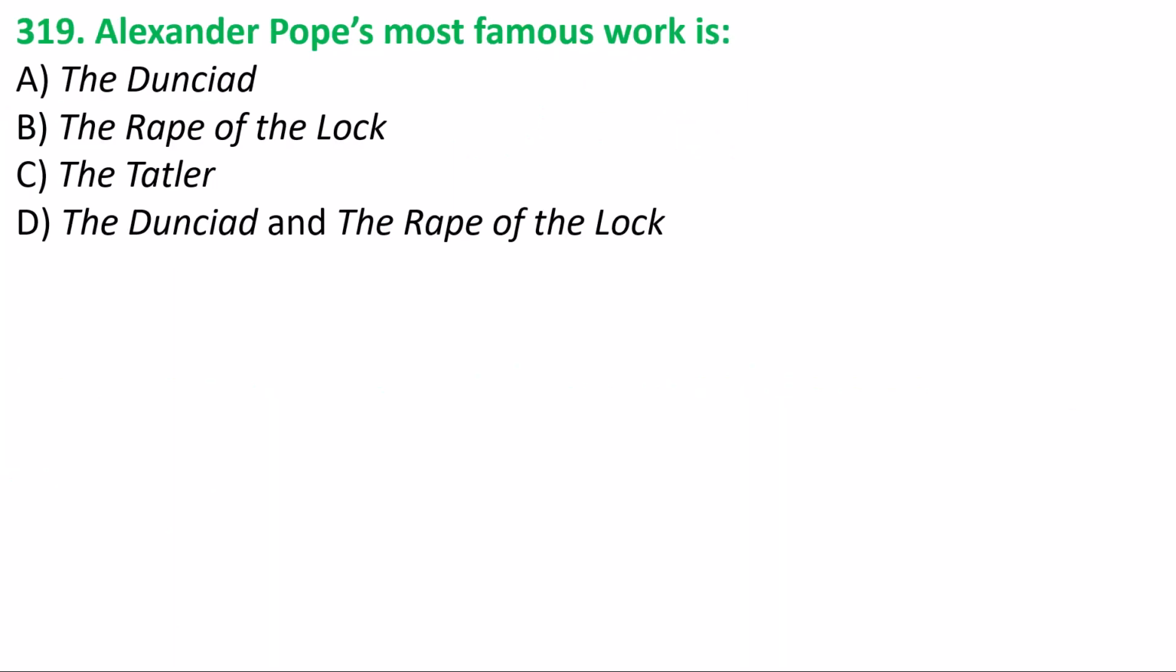Next one, Alexander Pope's most famous work is option D, the Dunciad and The Rape of the Lock, because both works are in option D. That's why we will go for option D, and this is a very important point. These two are very important works of Alexander Pope.